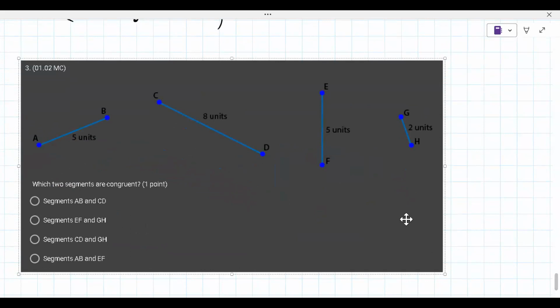Well, I'm looking at AB and FE. Why are they congruent? What's telling you that they're congruent? Well, they're not going the same way, but they're the same length. But that could be one of the answers. I'm not saying it is, but that is sufficient. Yeah. All right, AB and EF, yes. So your intuition will do well for you in this course.